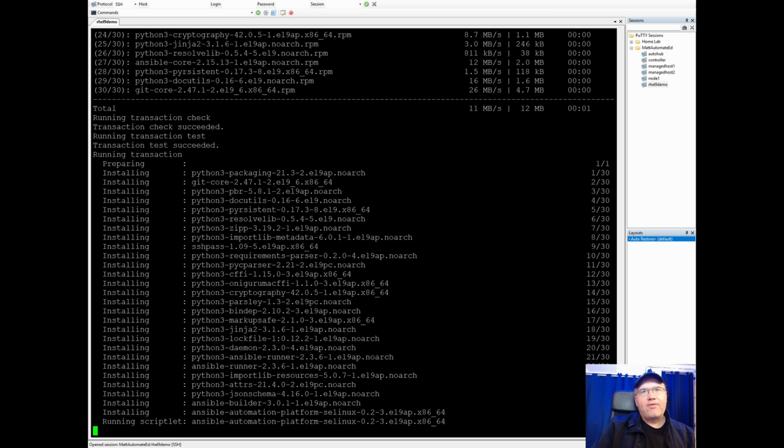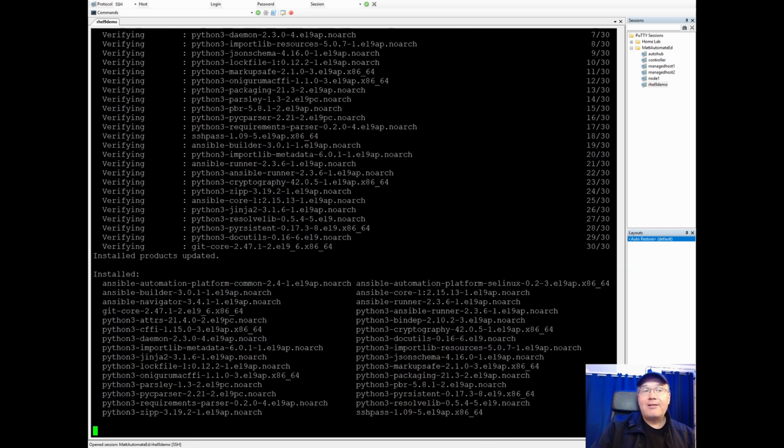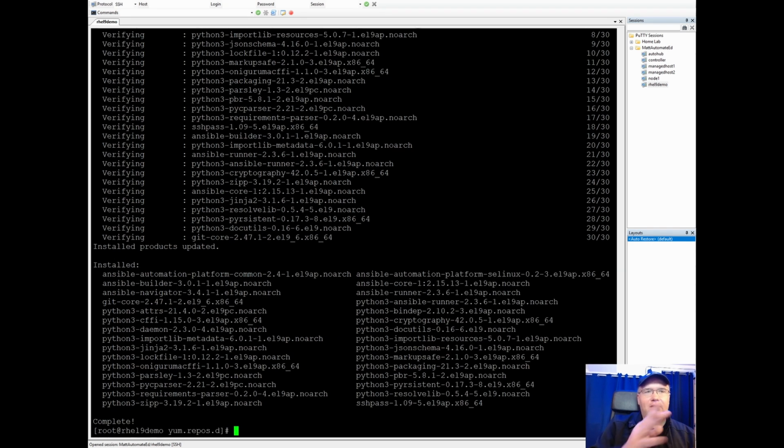Now, some of the prerequisites for Ansible is Python. I believe for AAP, Ansible Automation Platform 2.4, which is what we're installing, it's Python 3.8, and that comes default on RHEL 9. If you're using a different distribution to do the installation, just keep that in mind that you might need to install Python as a prerequisite. Okay, so now let's do Ansible.